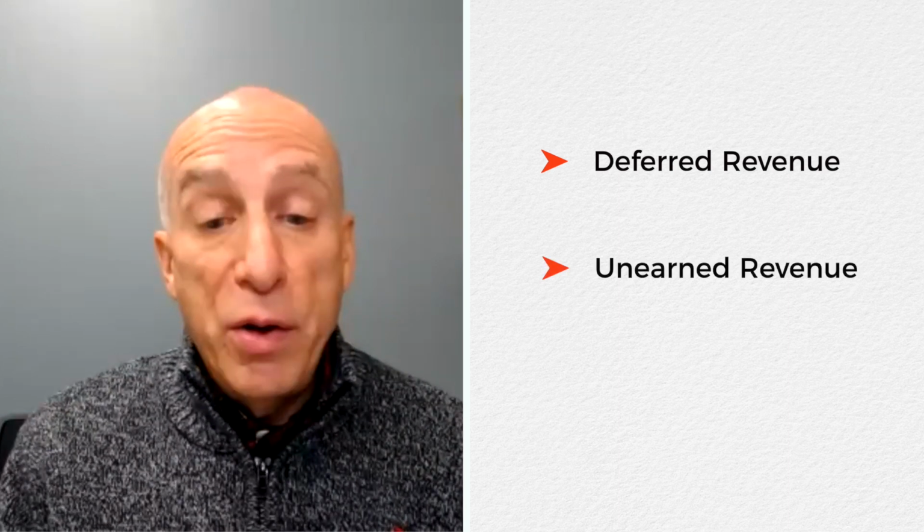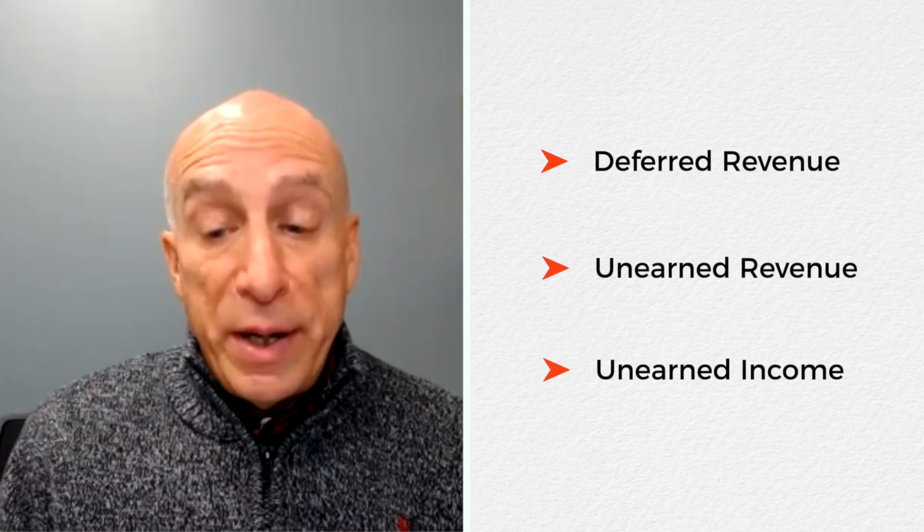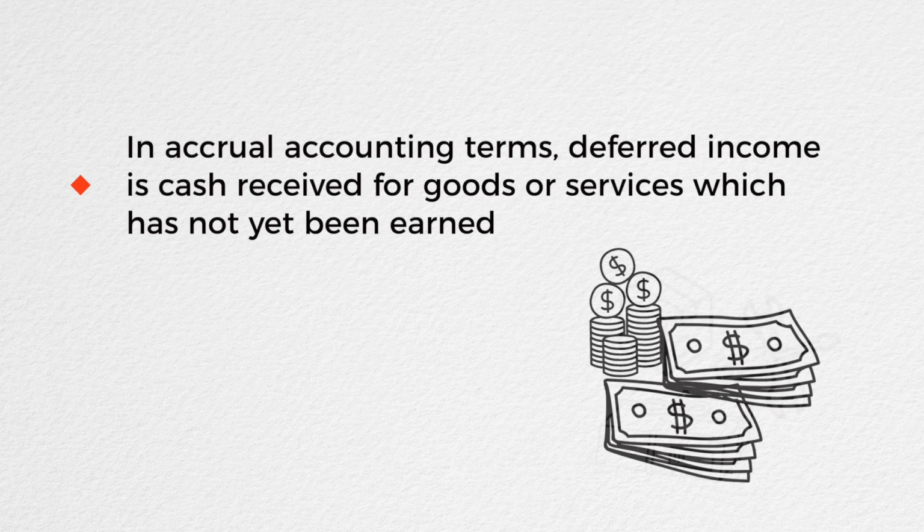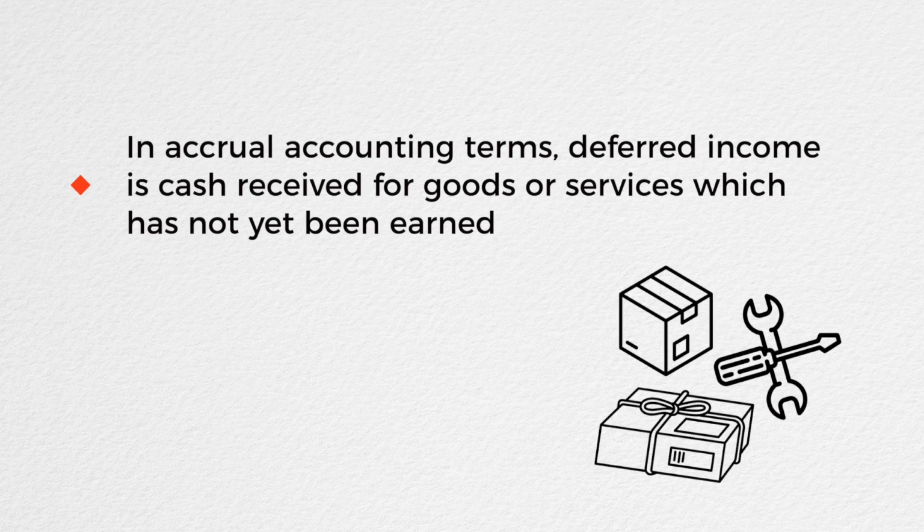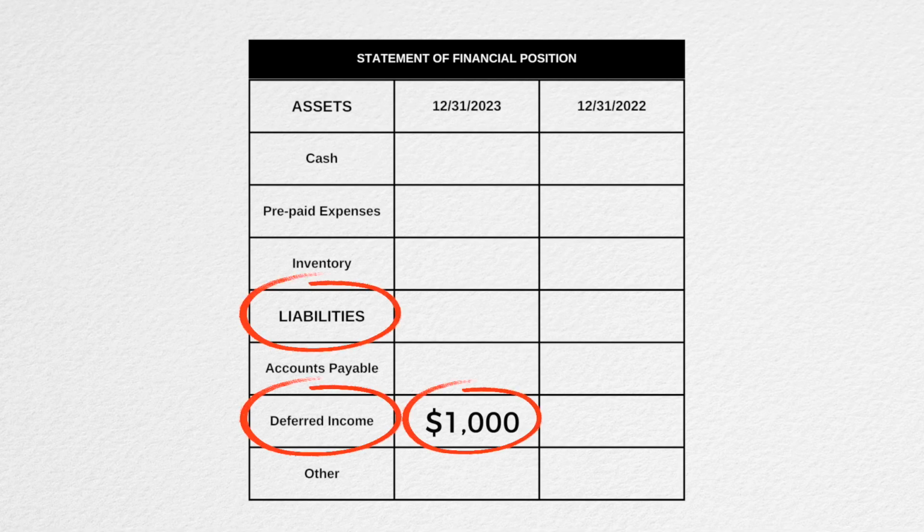Deferred income is also known as deferred revenue, unearned revenue, and unearned income. In accrual accounting terms, deferred income is cash received for goods or services which has not yet been earned. In other words, deferred income is revenue received for goods and services to be delivered in the future. Deferred income is recorded as a short-term liability on a nonprofit organization's balance sheet, the statement of financial position.